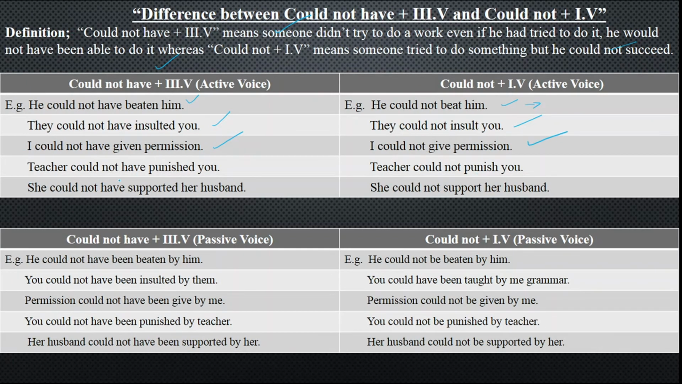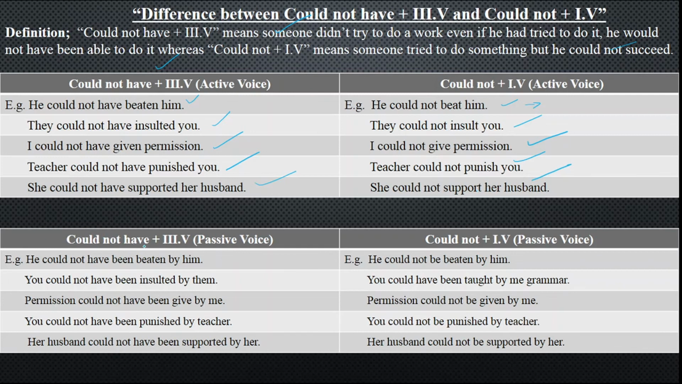Teacher could not have punished you. Even the teacher didn't try in past, but if he would try in past, he would not be able to do it. And teacher could not punish you. He tried, but he could not punish you. She could not have supported her husband. Even she didn't try to support, but if she had tried to support, she could not do it. And in the same way, she could not support her husband. Even she tried, but she didn't succeed.